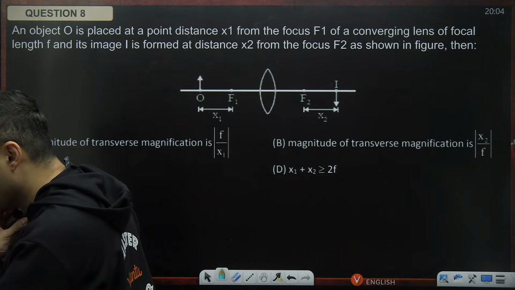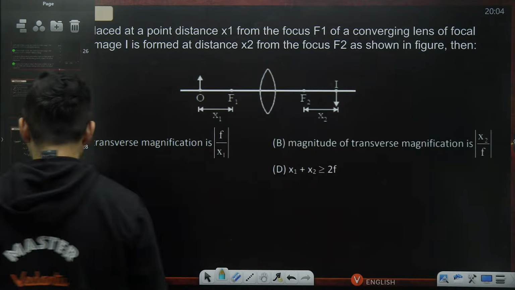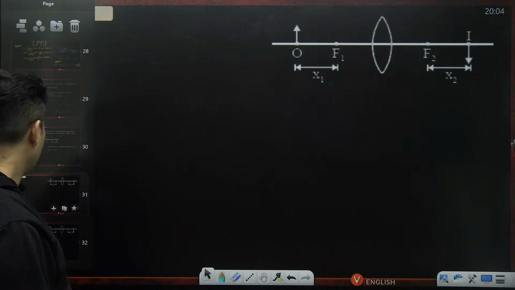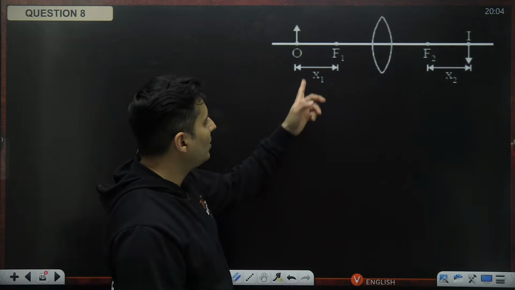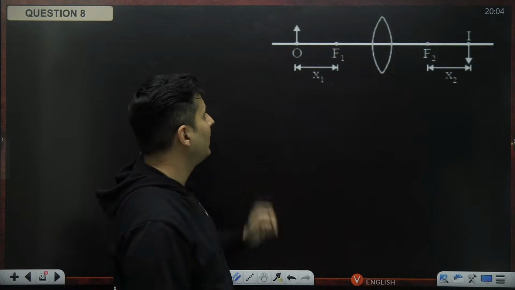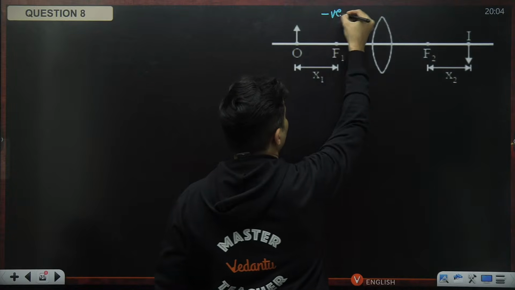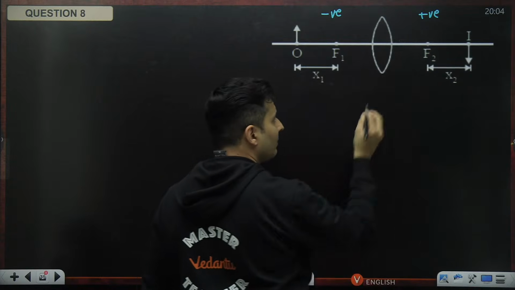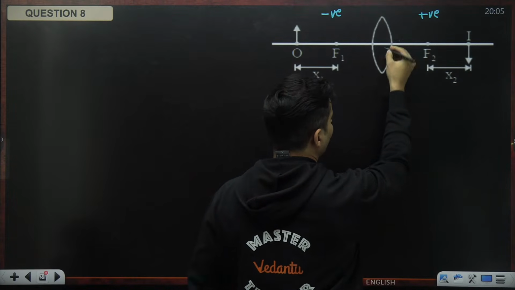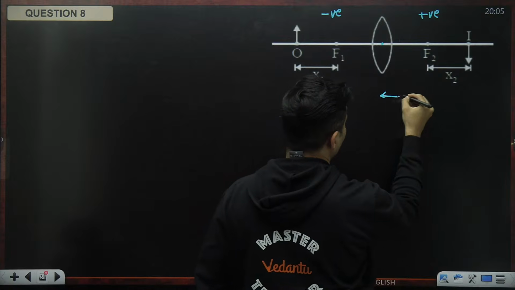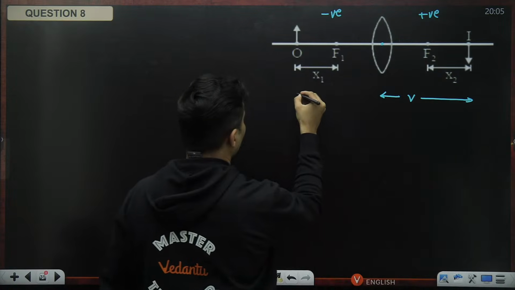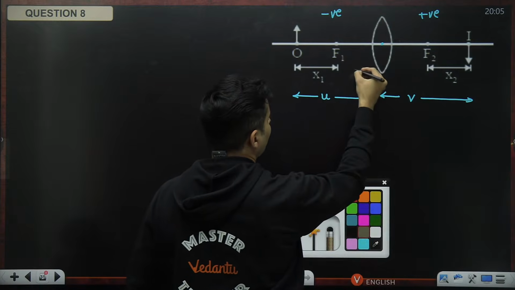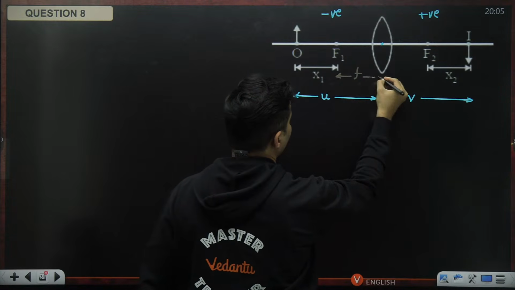Hi Shivam, welcome aboard. So maybe we'll have to prove that in a way. So let's try to do that question. Now see guys, first things first, all the distances are measured from the focal point. So distances on this side will be negative, and this is positive. But in our real convention, we measure everything from the pole or the optical center. So technically, this is my image distance and this is my object distance. Needless to say, this is my focal length.